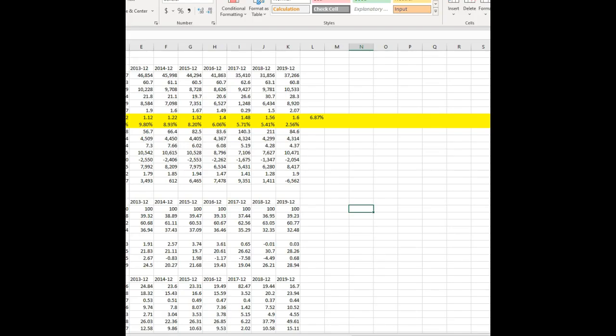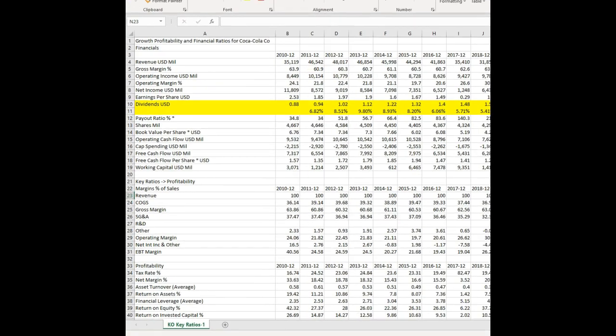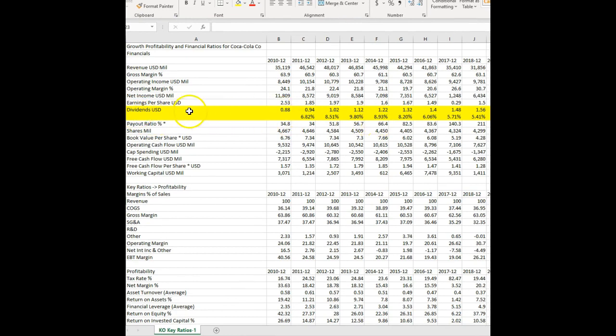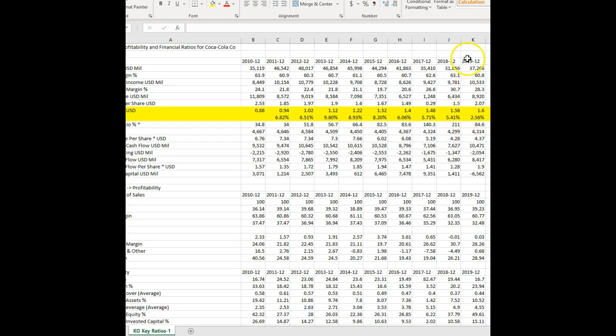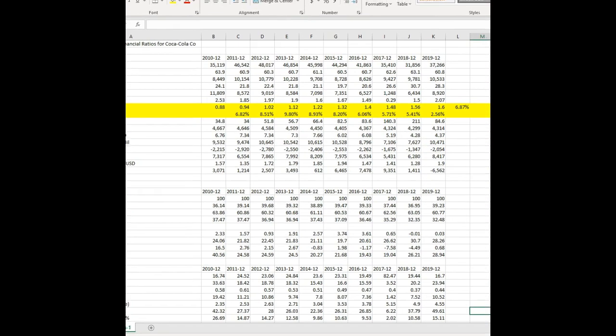And I'm cheating just a little bit here because I've already done the calculation. So I've got dividends here. I've highlighted this in yellow. So for Coca-Cola, we have the dividends. 2010, it was 88 cents. 2011, 94 cents. In 2018 it was $1.52, and in 2019 it was $1.60.